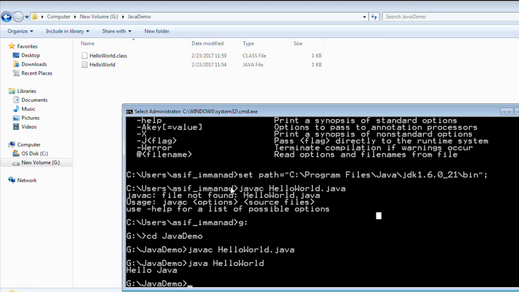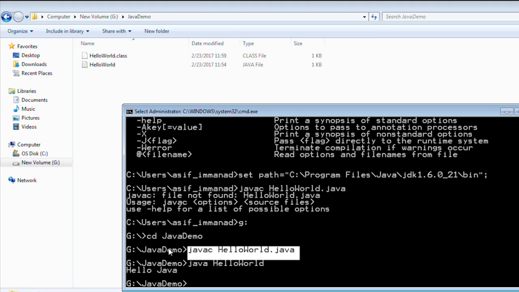The next thing is to compile our application. I'll use javac HelloWorld.java, but it will give you an error if the file is not present in the same directory, right? In this directory we don't have that file, so that's why we have changed the directory. We are inside the same directory where our file has been created. My file is created under G Java demo. So I'll execute it again.